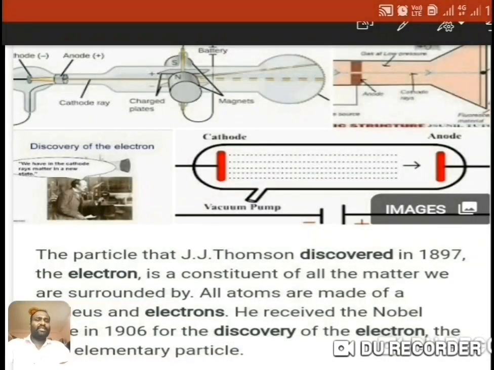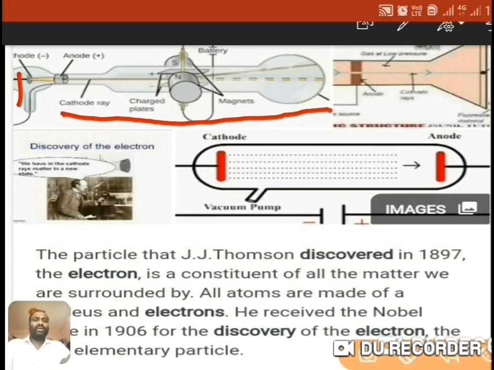So Sir J.J. Thomson, what he was doing at that time, he was taking a cathode ray tube. This is the cathode ray tube, here is a cathode, here is an anode, and these cathode rays come this way and are incident on this fluorescent screen.